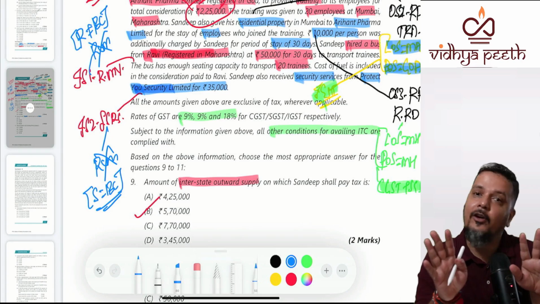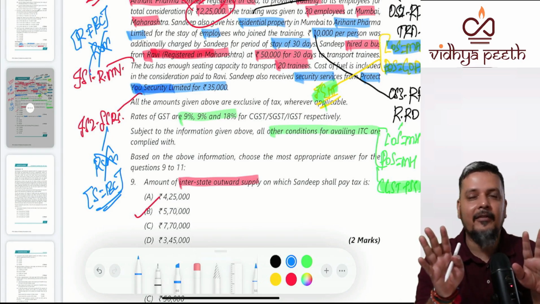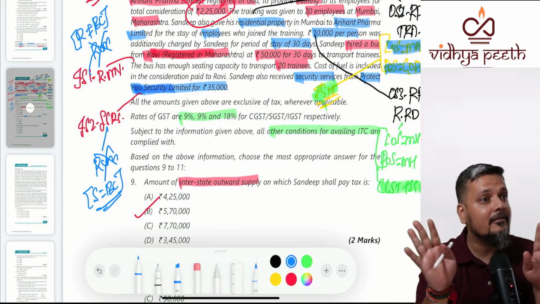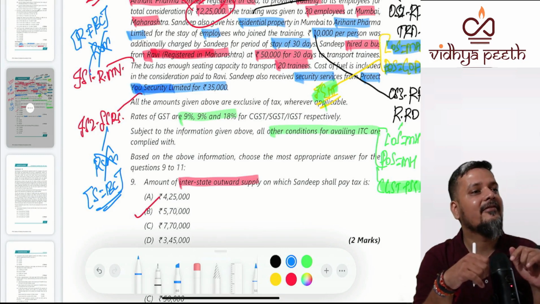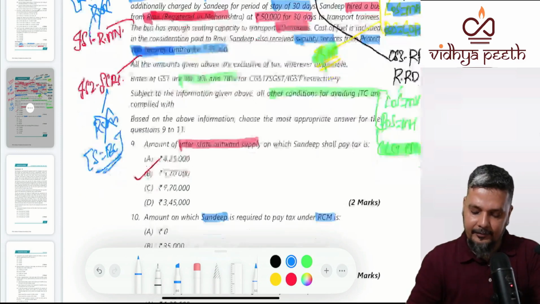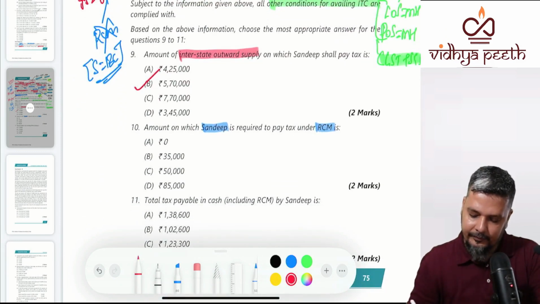RCM, sorry, I cannot help you, you have to buy the book. Correct? So someone asked me, sir, RCM. I said, sorry, buy the book. This is the reason. So is he going to pay any RCM? No.